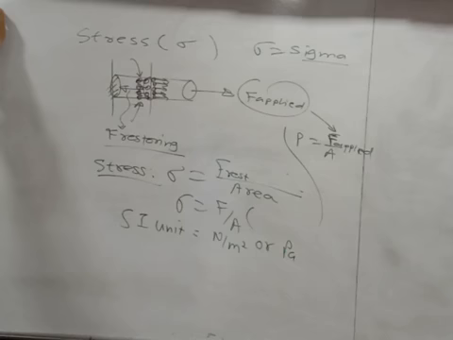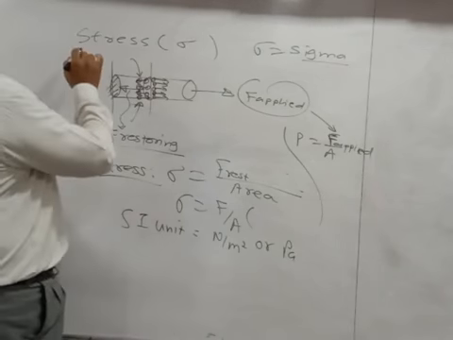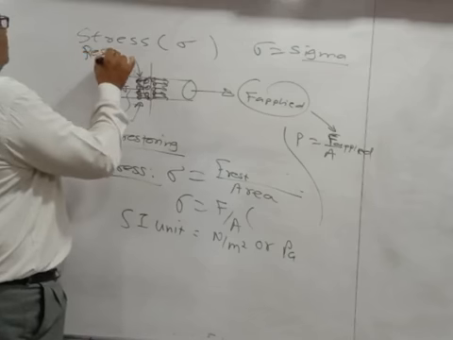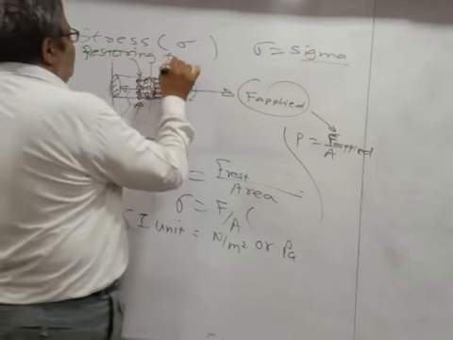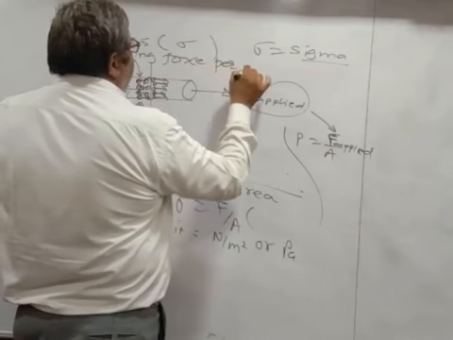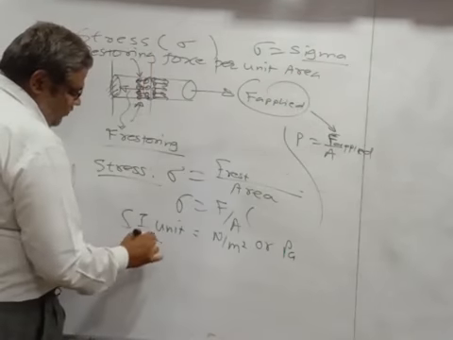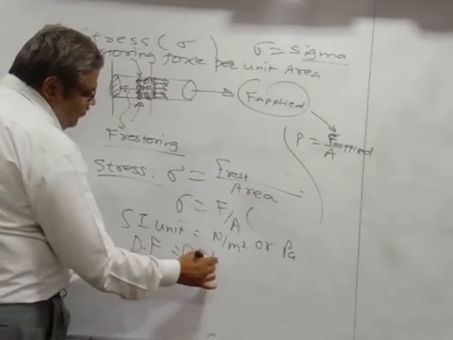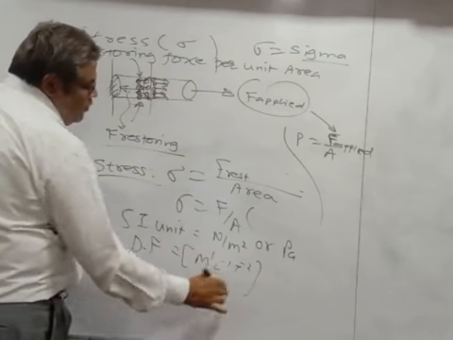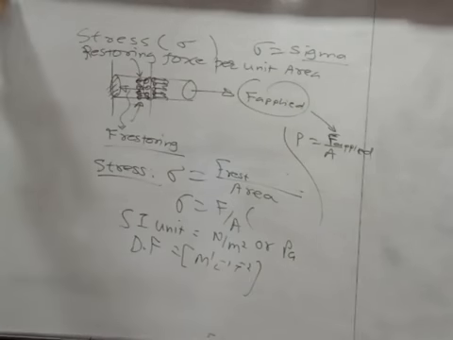So what do you mean by stress? It is nothing but restoring force per unit area. Somebody may ask you to define a stress. So stress is defined as restoring force per unit area. And the dimensional formula for the stress is the same as that of pressure, that is M raised to 1, L raised to -1 and T raised to -2.